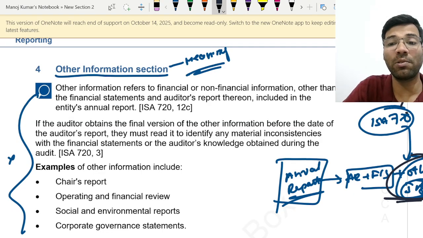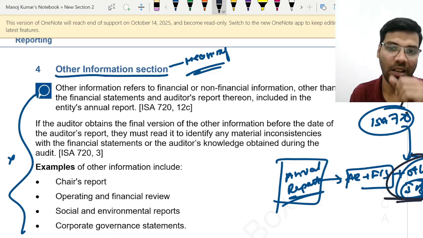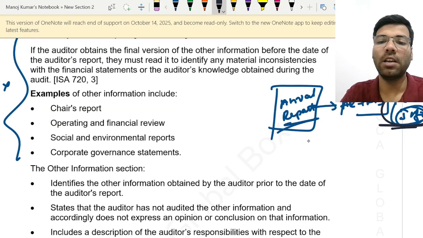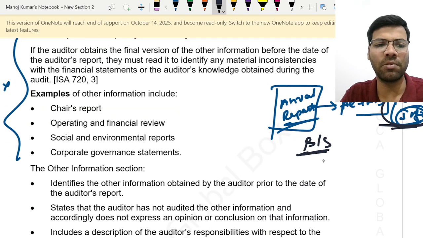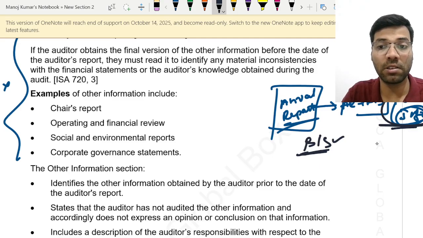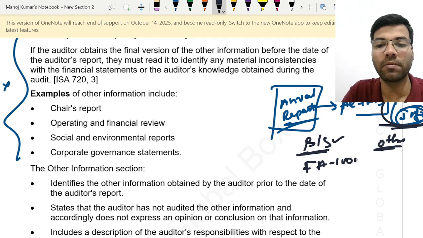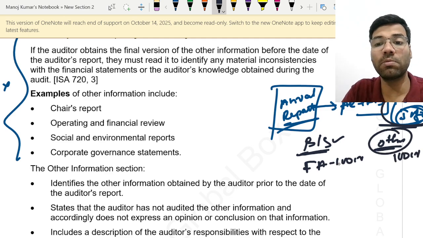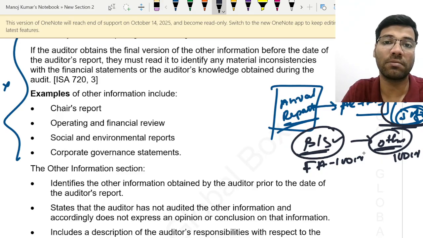The auditor is appointed to audit only what? Financial statements, not the other information. But the auditor needs to identify the inconsistencies. Which means in the financial statements, in the balance sheet, let us say some figures are used. Now the auditor will audit this, but in the other information, let us say they have fixed assets of 100 crores, and somewhere in the other information they have used 100 crores, which means the financial statements are consistent with the other information.